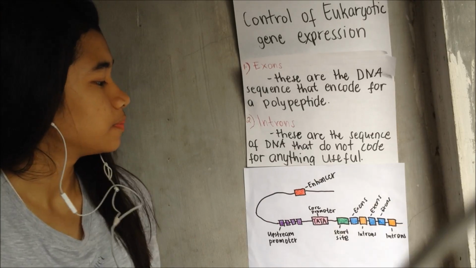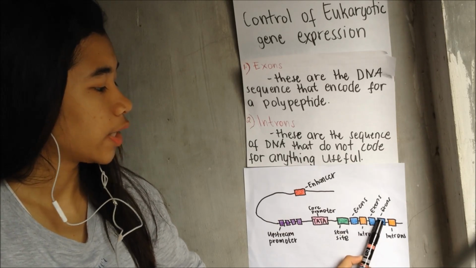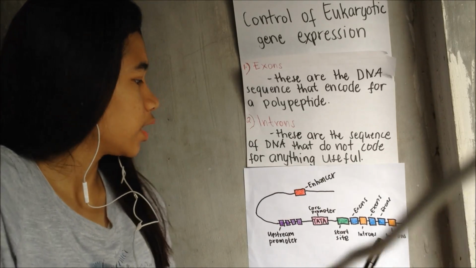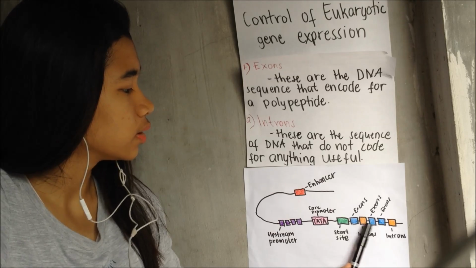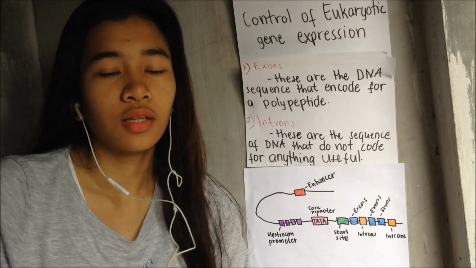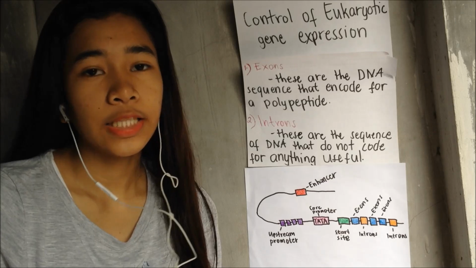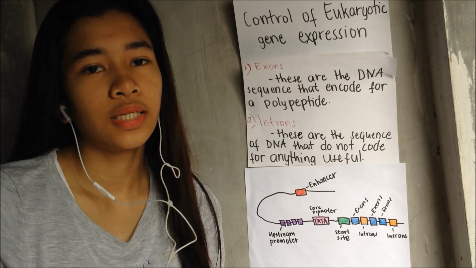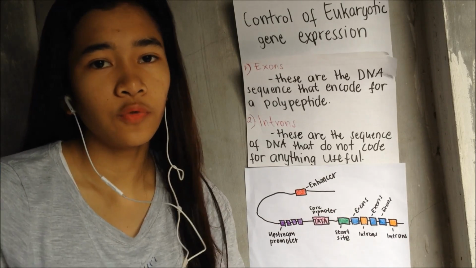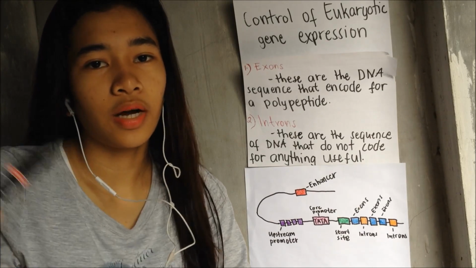So in this diagram, these are the exons: exon 1, exon 2, exon 3. These segments code for a polypeptide. The next ones are intron 1, intron 2, which do not code for a polypeptide or anything useful. Eventually, in the process of RNA splicing, the introns are removed from the mRNA molecule.